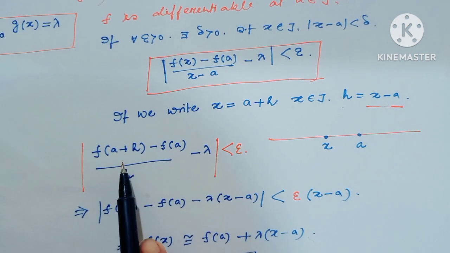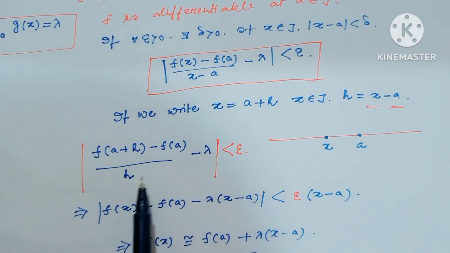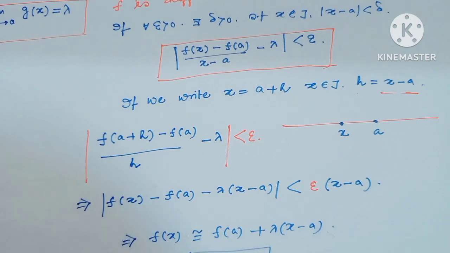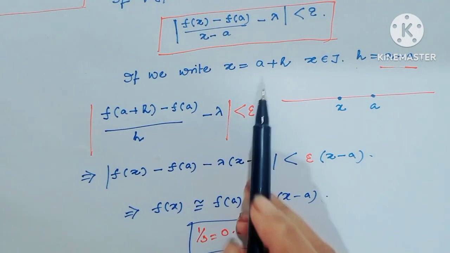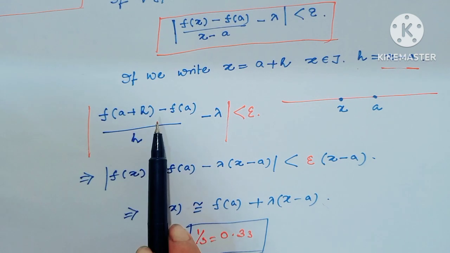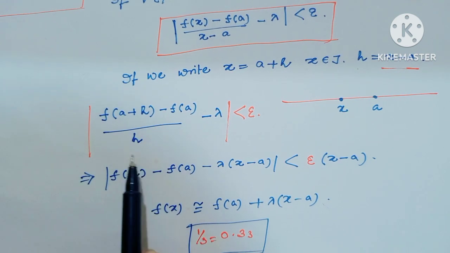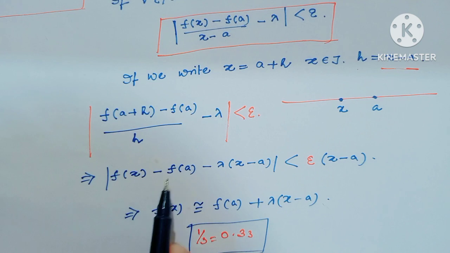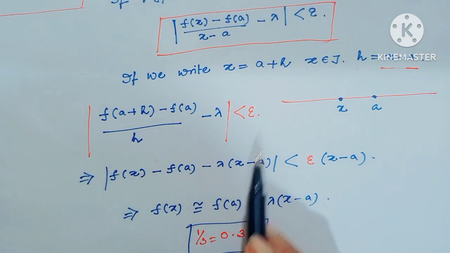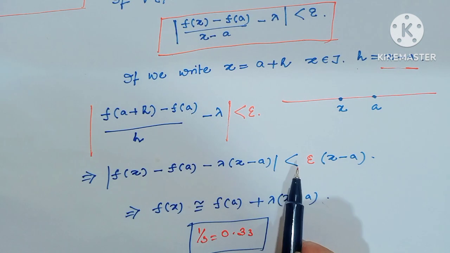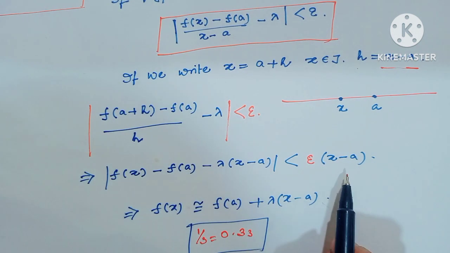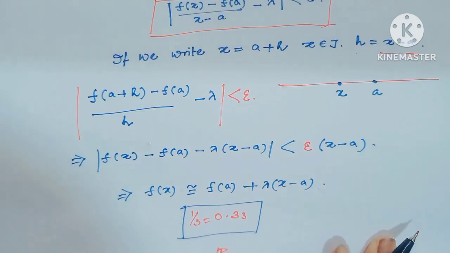Now put in the value: the absolute value of (f(a + h) - f(a))/h minus lambda is less than epsilon. Since x equals a plus h, this implies the absolute value of f(x) - f(a) - lambda times (x - a) is less than epsilon times |x - a|.